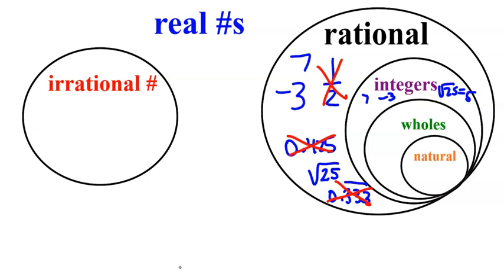Now, there's another pretty selective group known as the whole numbers. Not every rational number is a whole number, and not every integer is a whole number, because the whole numbers have a pretty specific requirement. They don't like any negative Nancys. So all of the integers are invited to the whole number party, but none of them that are negative. So 7 would make it to the whole numbers group, and 5 would make it to the whole numbers group, but -3 would not, because whole numbers like to be positive.